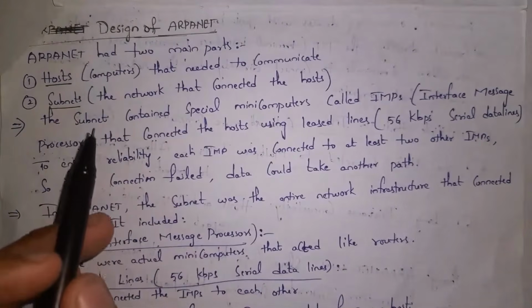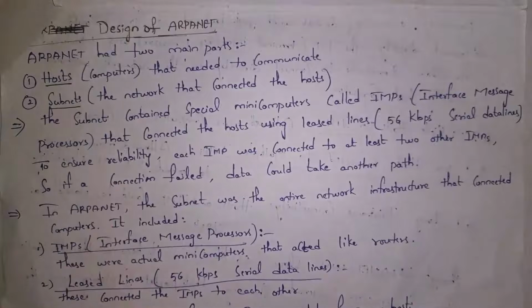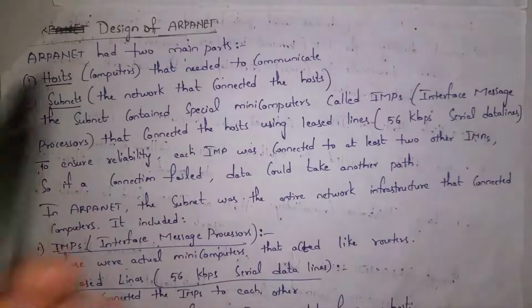We also call it ARPANET architecture. ARPANET architecture contains two parts. They are hosts and subnets. Hosts are the computers that need to communicate. For example, I want to communicate with my friend. So my computer and my friend's computer both act as hosts. A host is nothing but a computer which will send information and receive information. So my computer is considered a host and my friend's computer is also considered a host.